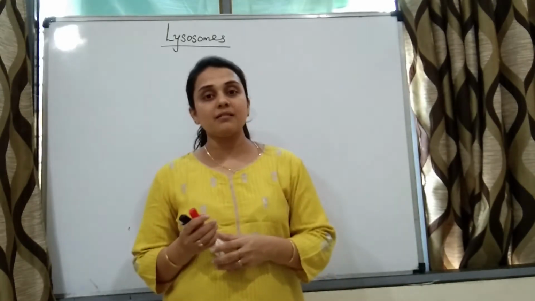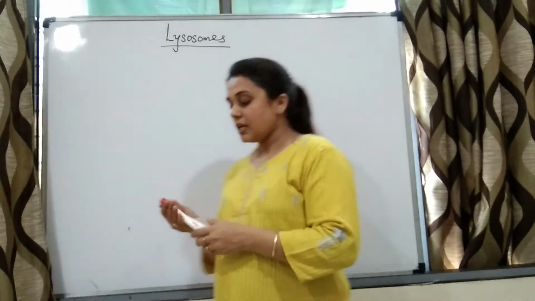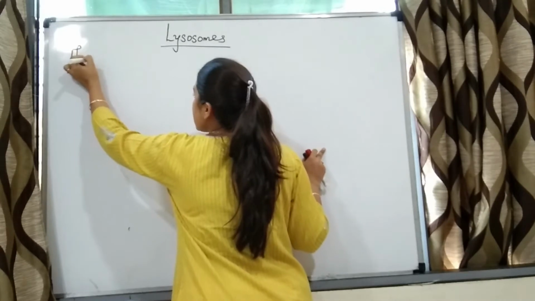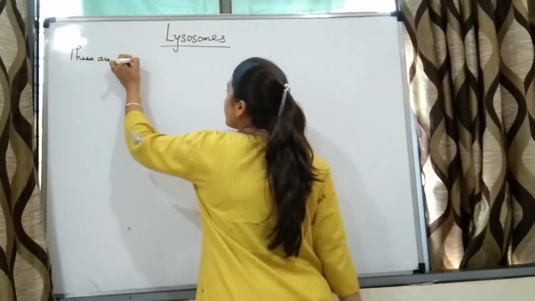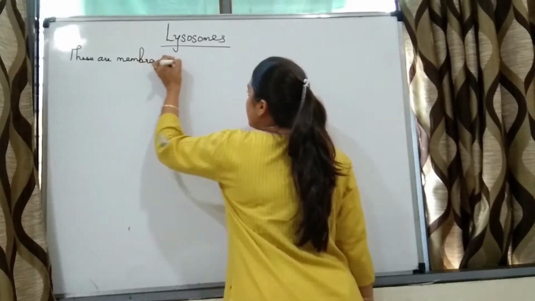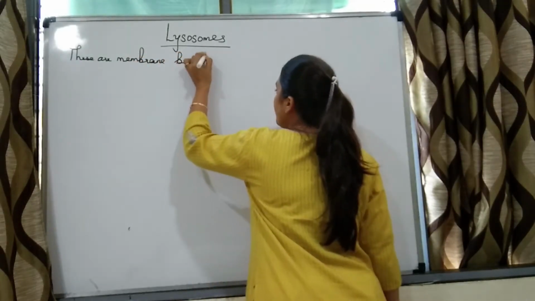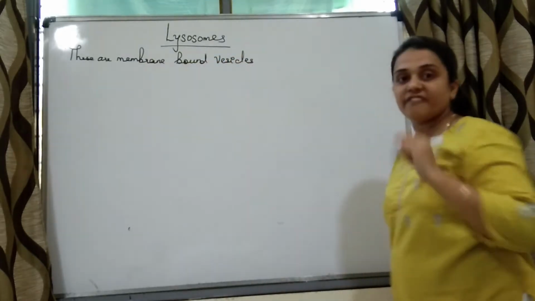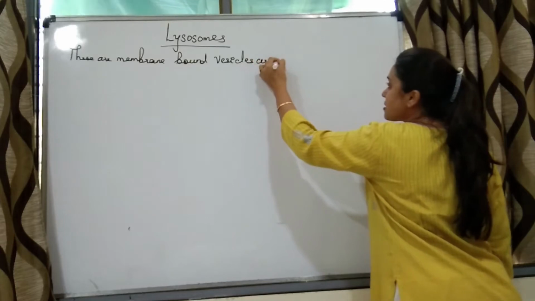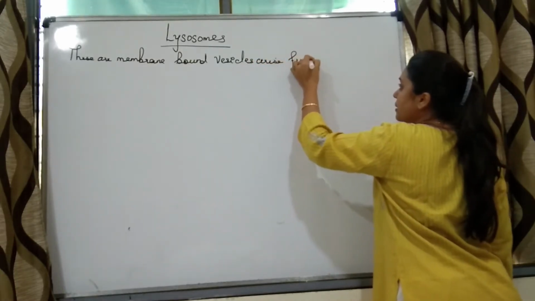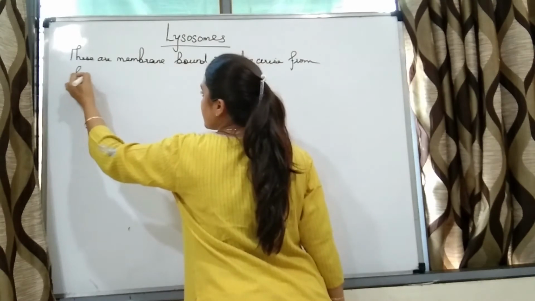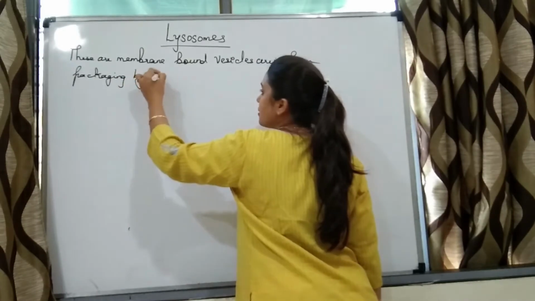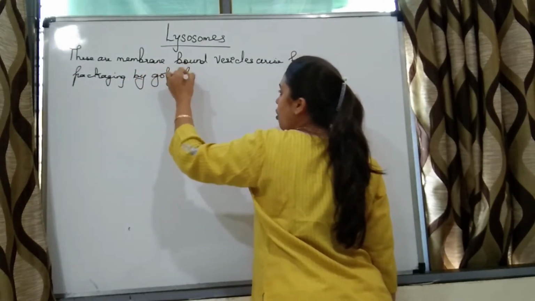Some of these vesicles will form lysosomes. So what are lysosomes? Lysosomes are membrane bound vesicles which arise from the packaging by the Golgi body.